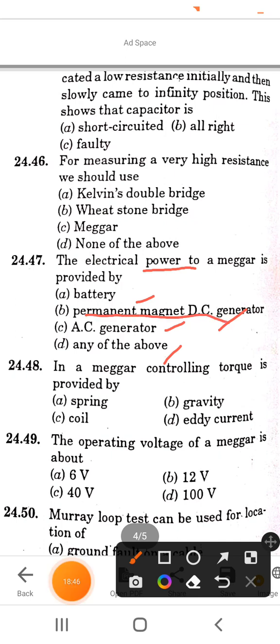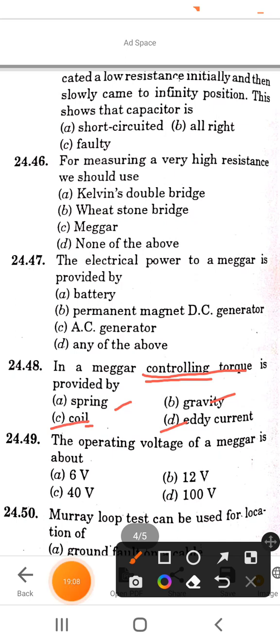Next question is, in a Megger, controlling torque is provided by: options are spring, gravity, coil, or eddy current. So the correct answer of this question is option C. In a Megger, controlling torque is provided by coil.